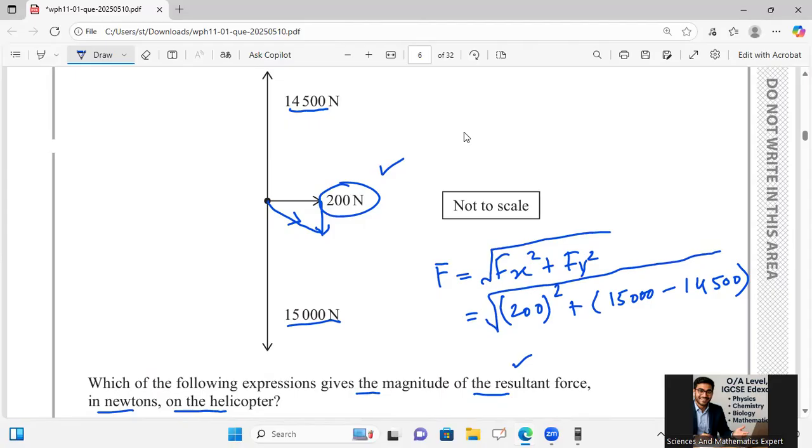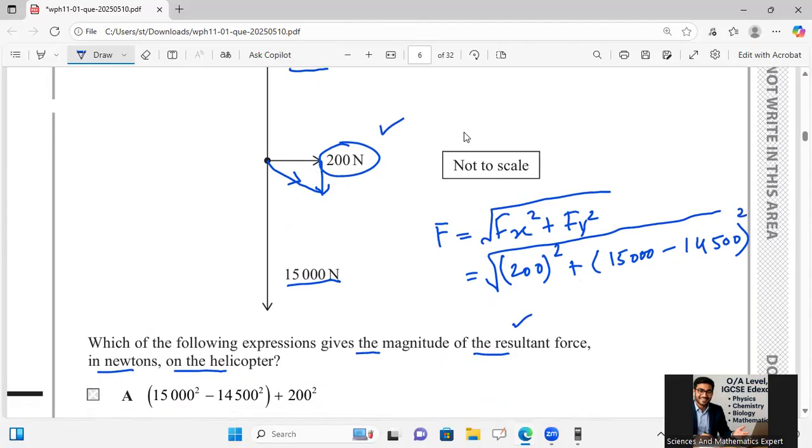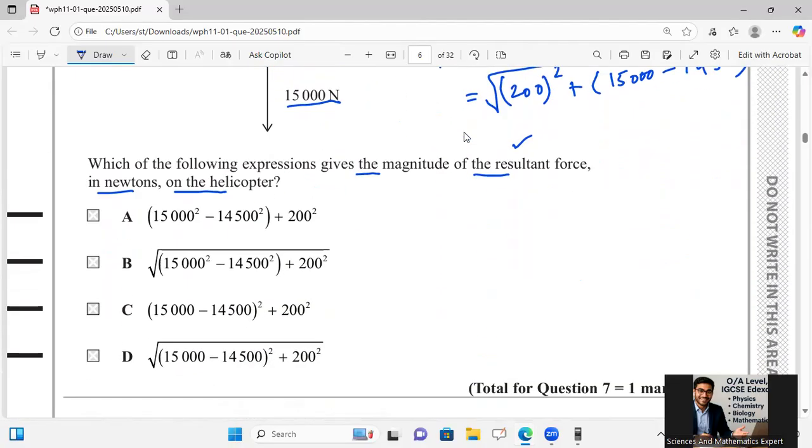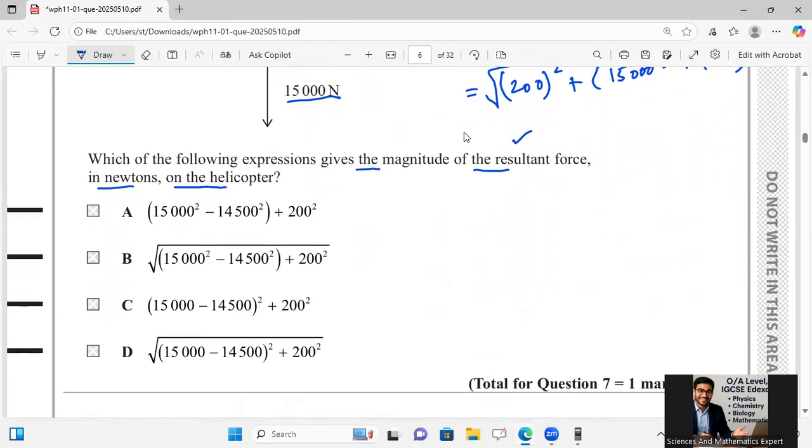So this one is right. And remember that 15,000 minus 14,500 should not be squared separately in brackets, and it cannot be taken without the square root. So option D will be fine.